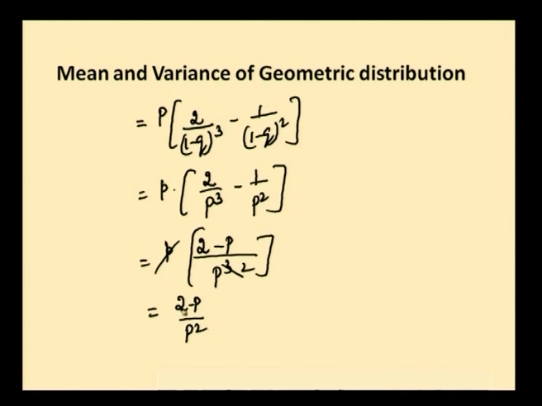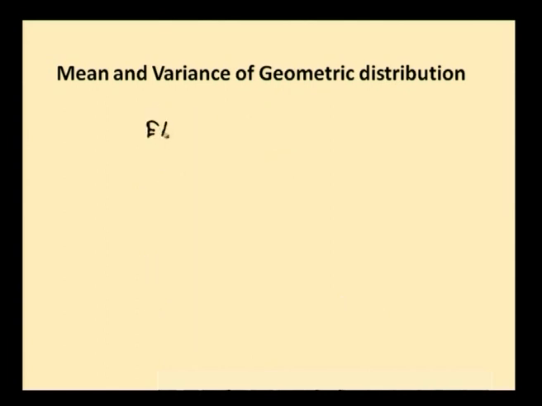Okay. This 1 minus p is actually q, right. So, it is written as 1 plus q by p square, where q is equal to 1 minus p. So, this is written as 1 minus p, 1 plus 1 minus p becomes 2 minus p. So, this is E of x square, right. E of x square is equal to 1 plus q by p square.